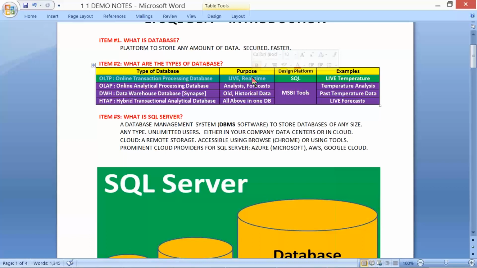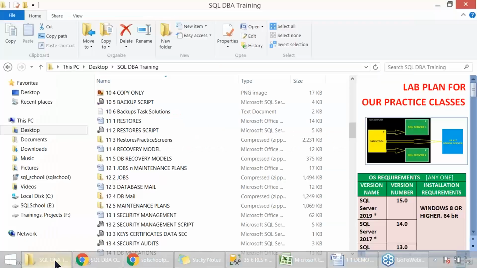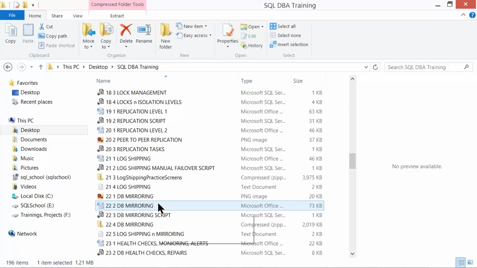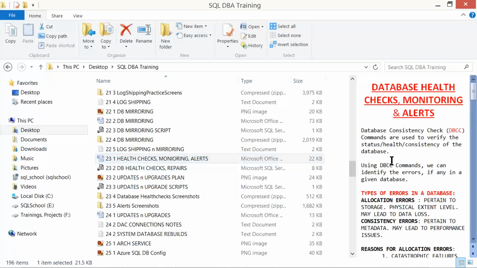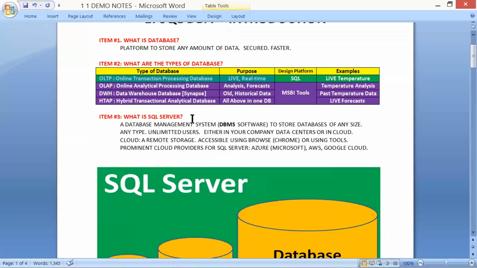Yes, we have specific chapters on understanding how to check health of the database, health checks, monitors, repairs, troubleshooting, common errors and solutions. These are our main key takeaways from the course. Just assume we are the database doctor, means we are a DBA.